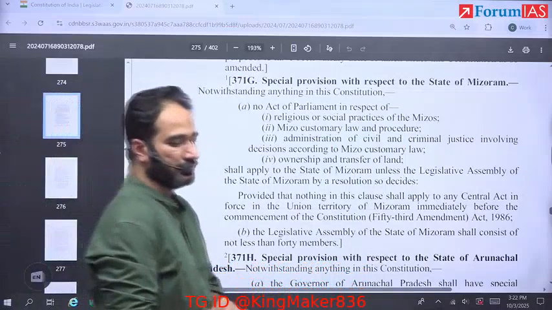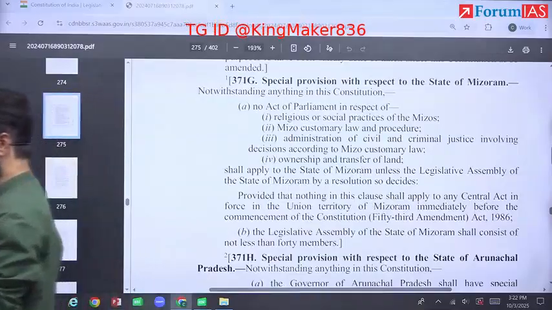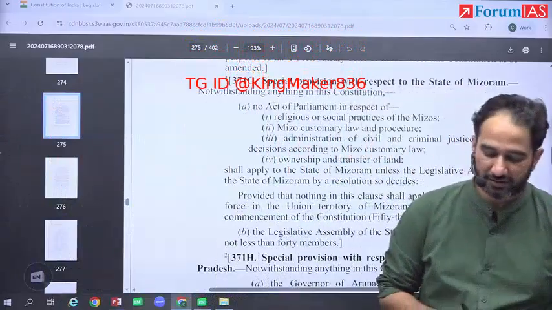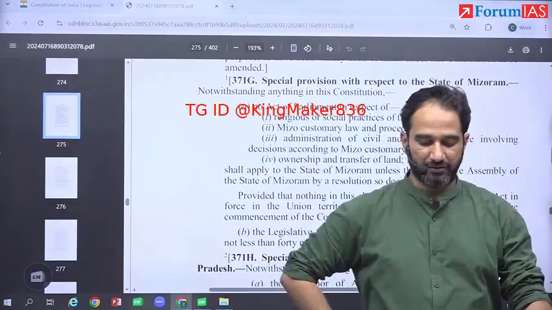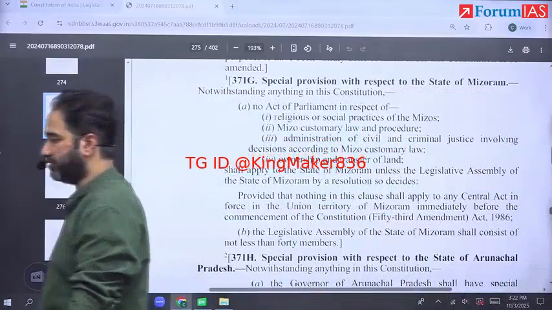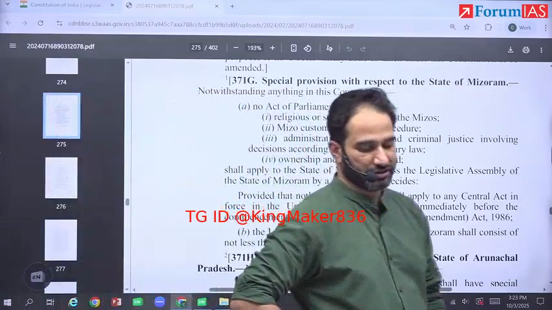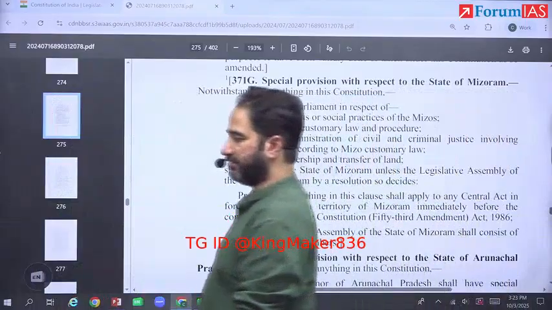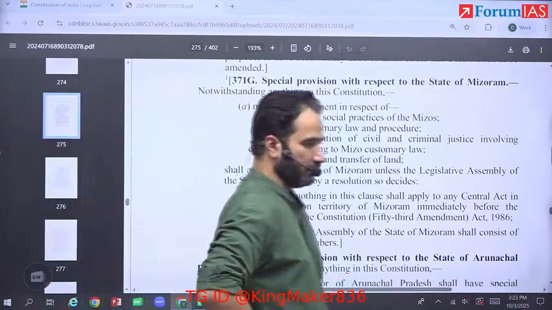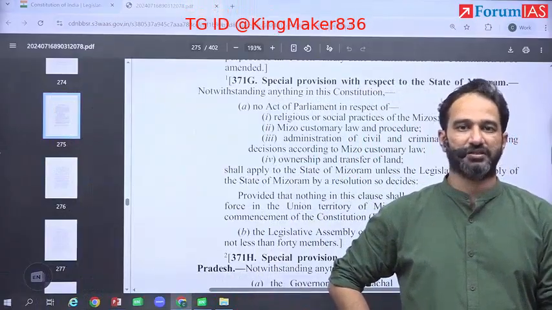Next one. The Supreme Court in the Sarla Mudgal case, 1995, has said that there is no connection between personal laws and religion in a civilized society.